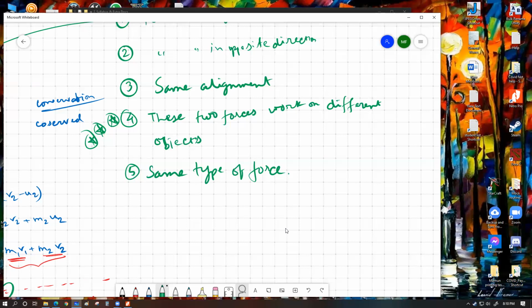Let me give you some more examples for Newton's third law application. One of the first examples that I always give is that whenever a footballer, let's say a goalkeeper, is taking a goal kick, or let's say a normal footballer is taking a free kick, they place the ball on the football field, run up by a short distance, and then kick the ball, and the ball moves away.